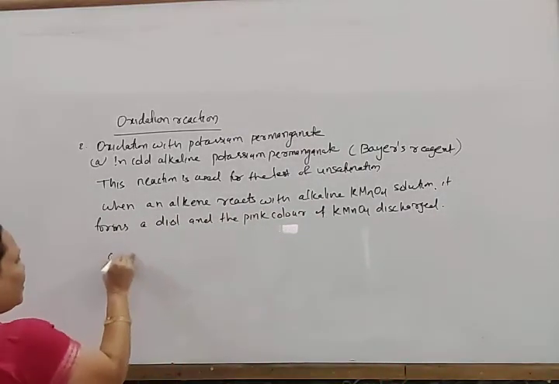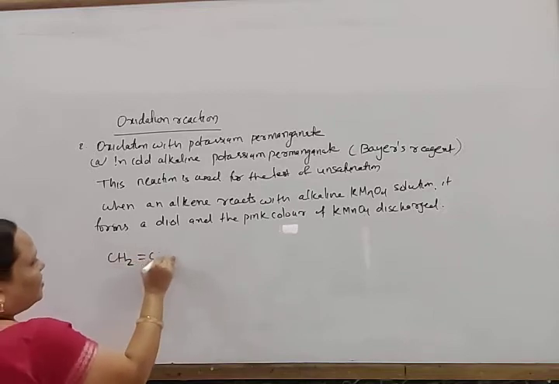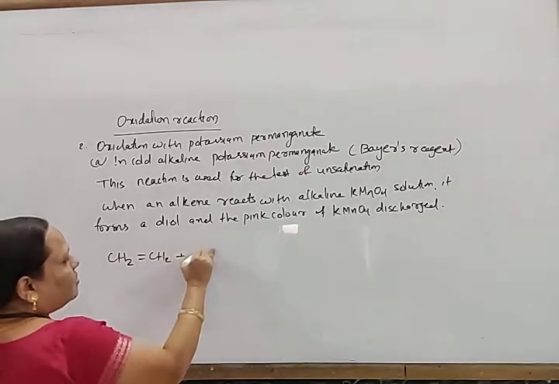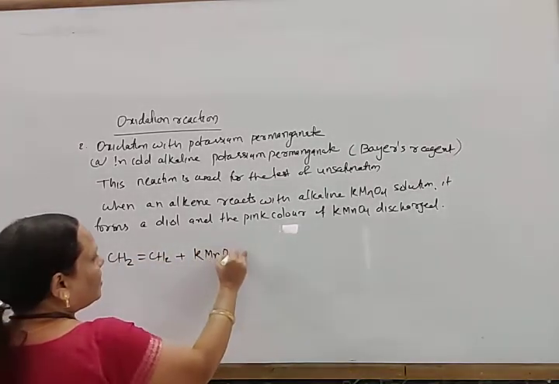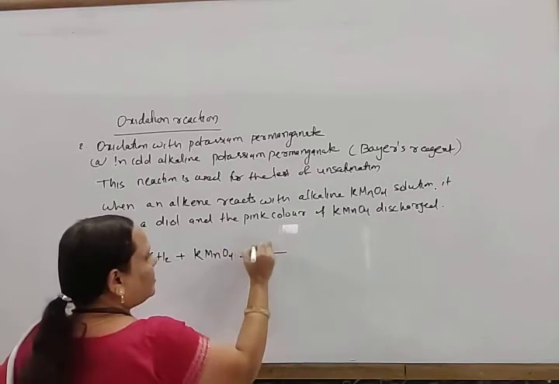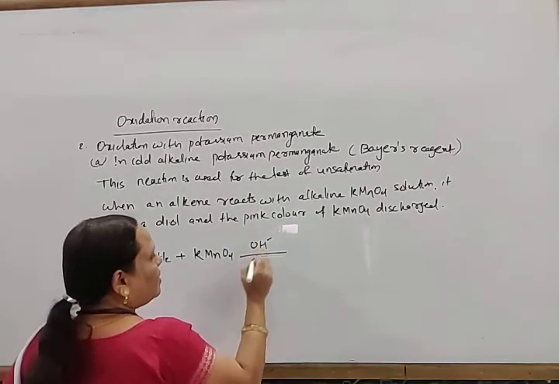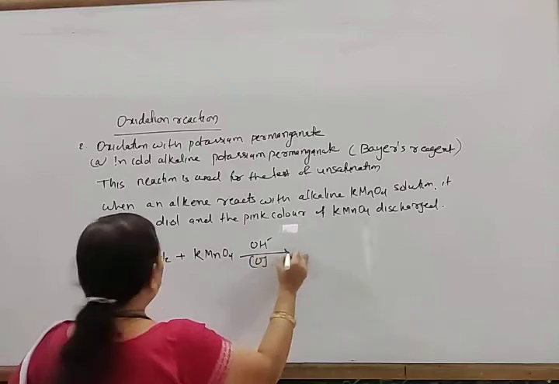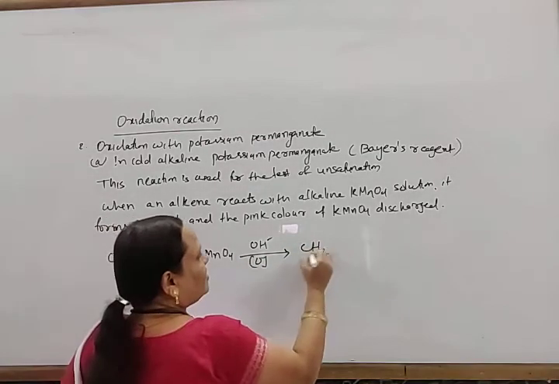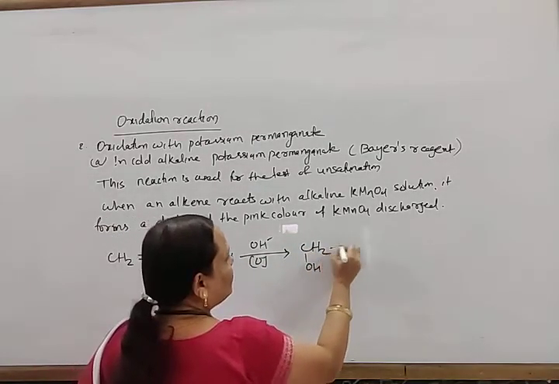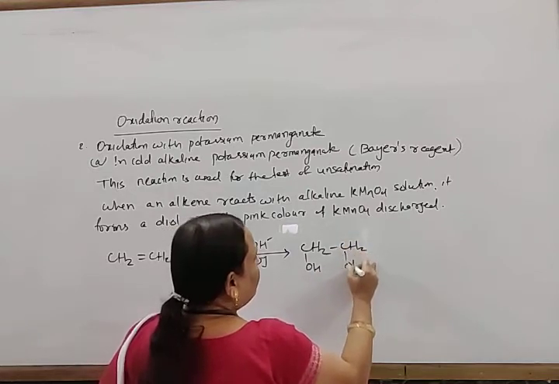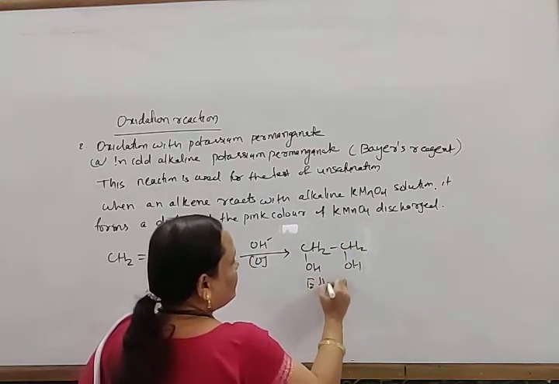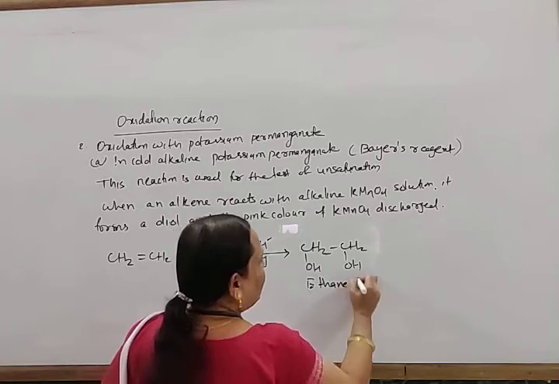So in this way, CH2=CH2 plus potassium permanganate in alkaline medium undergoes oxidation to form CH2OH, CH2OH, that is ethane diol.